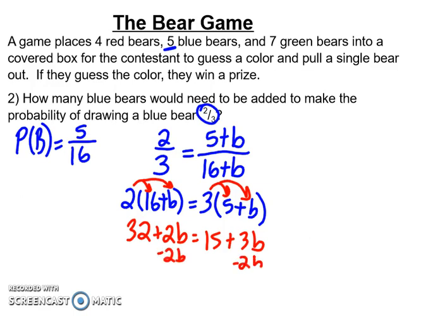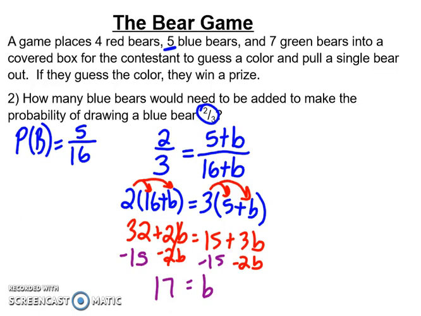And again, I can do my order of operations. I'm going to subtract 2b from both sides. And just to expedite it again, I'm going to subtract 15 from both sides at the same time, so that I get that b would equal 17. That means I need to add 17 blue bears to make it possible.